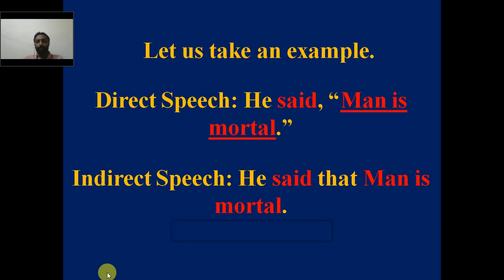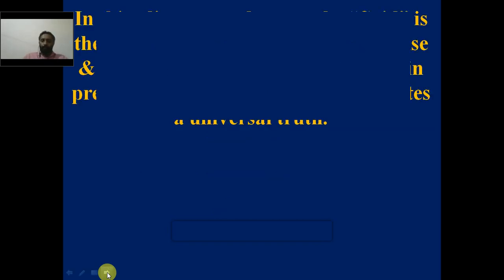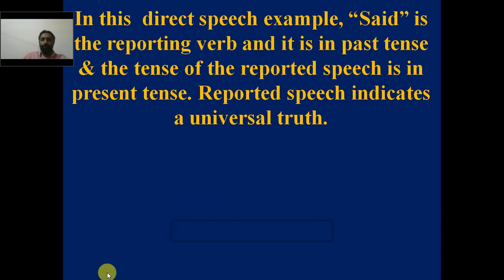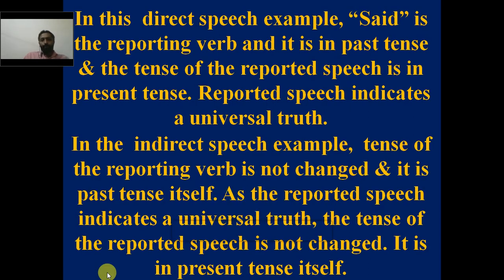It remains the same. It is given in present tense itself, even if the reporting verb, said, is in past tense. So even if the reporting verb is in past tense, since the reported speech indicates a universal truth, the tense of the reported speech is not changed. We can read this particular expression that is given here. It tells that when the reported speech indicates a universal truth, the tense of the reported speech is not going to be changed even if the reporting verb is in past tense.